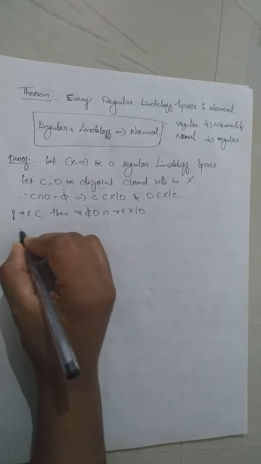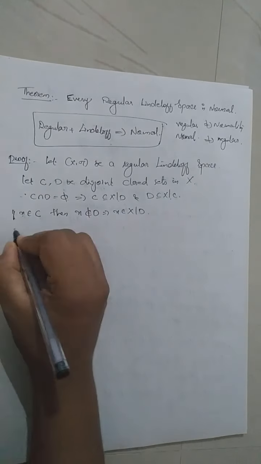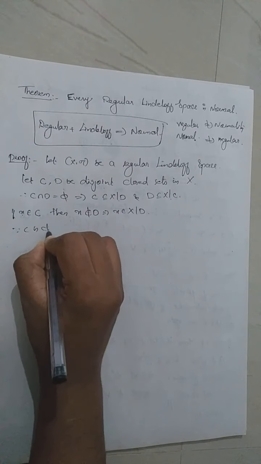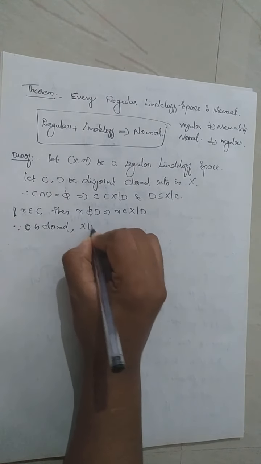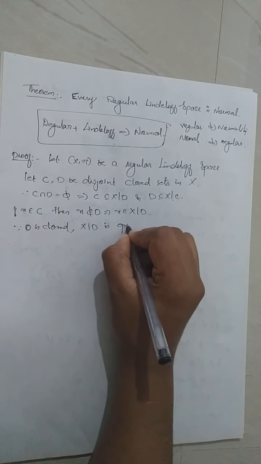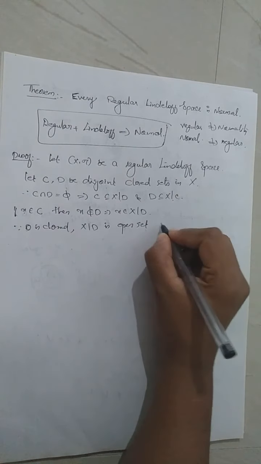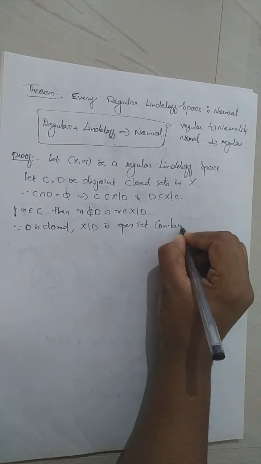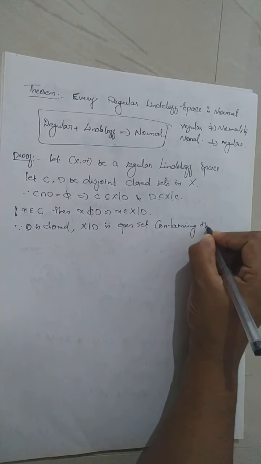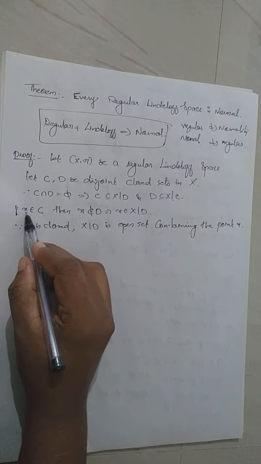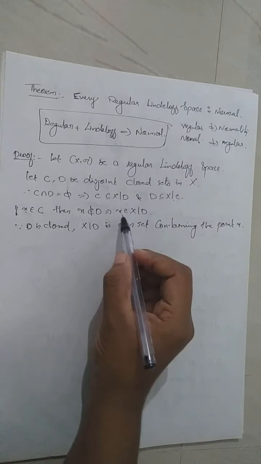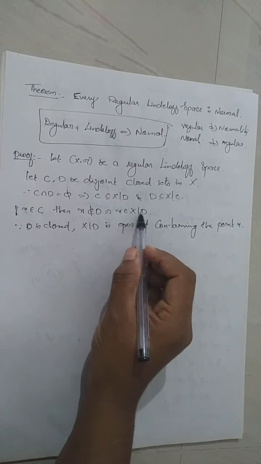Since C is closed or D is closed, X minus D is an open set containing the point x. So we get a point x in C and an open set containing that point.